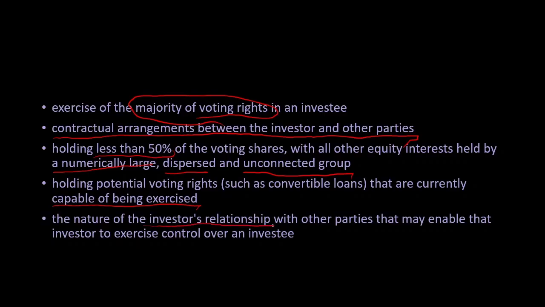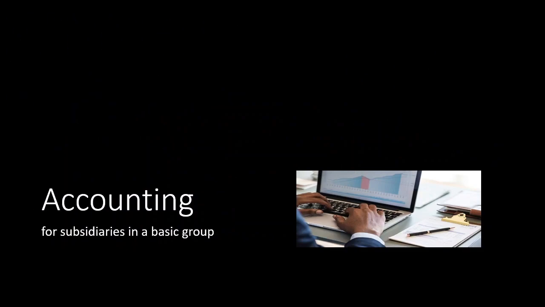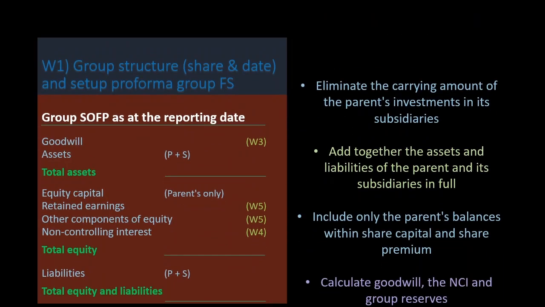Now, accounting for subsidiaries in a basic group, which includes the consolidated statement of financial position and the consolidated statement of profit or loss. Firstly, we have to prepare the group structure, which includes the share of the parent in the subsidiary, the date of acquisition and reporting date, and set up the pro forma group financial statement. This is the set-up pro forma, which is very simple.